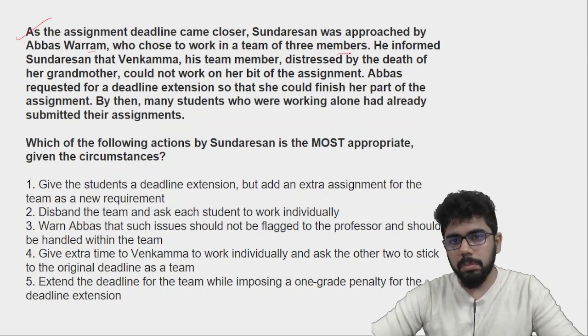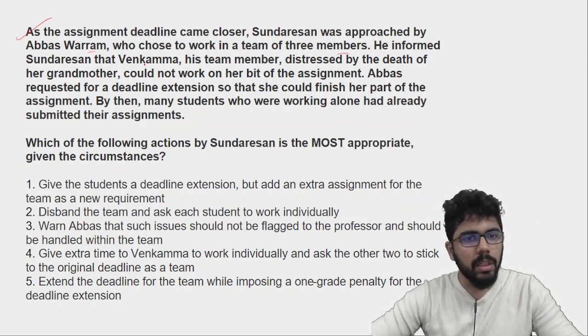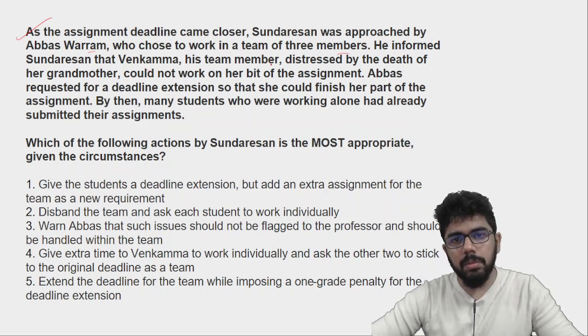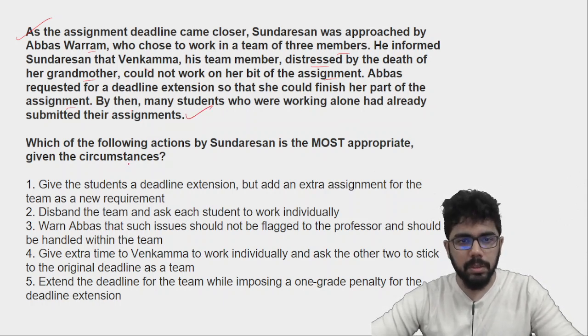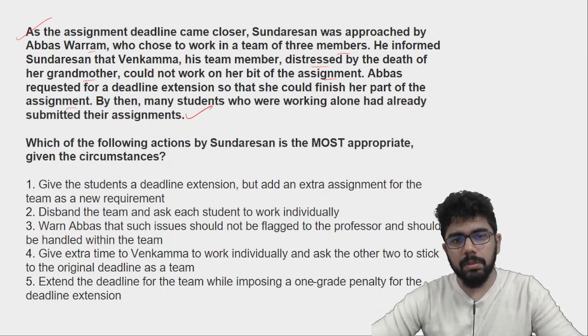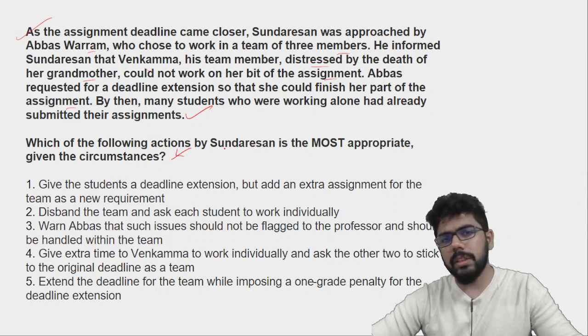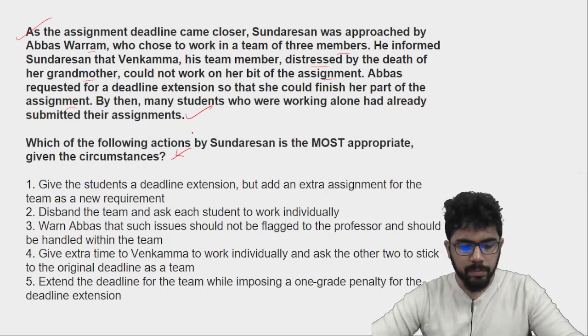Now, as the assignment deadline came closer, Sundarsan was approached by Abbas Swaram, who chose to work in a team of 3 members. He informed that Venkama, his team member, distressed by the death of her grandmother, could not work on her bit of the assignment. Abbas requested for a deadline extension so that she could finish her part of the assignment. By then, many students who were working alone had already submitted their assignments. Which of the following actions by Sundarsan is the most appropriate given the circumstances? So, should he extend? Should he not extend? क्या करना चाहिए? Let us see.